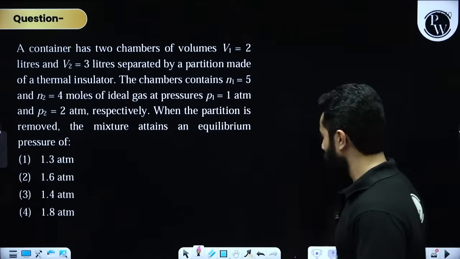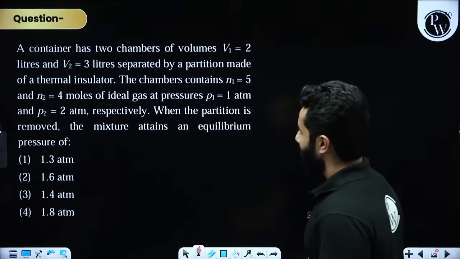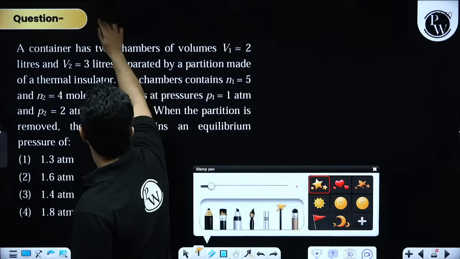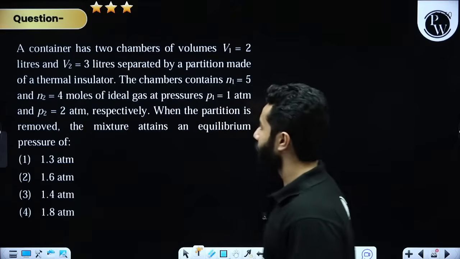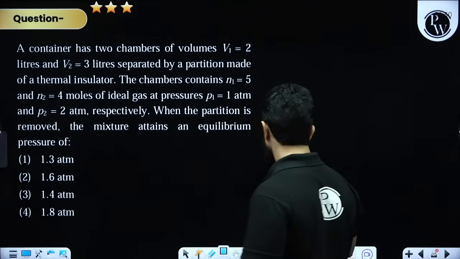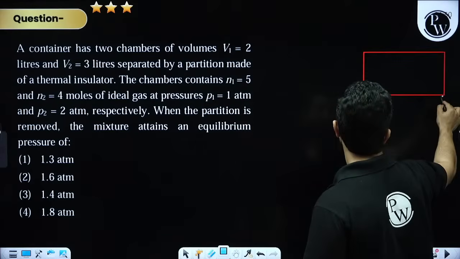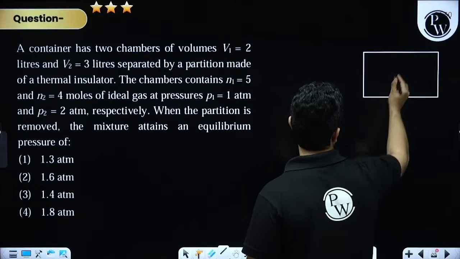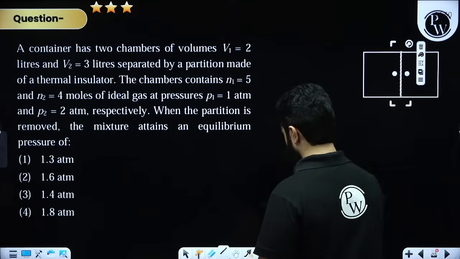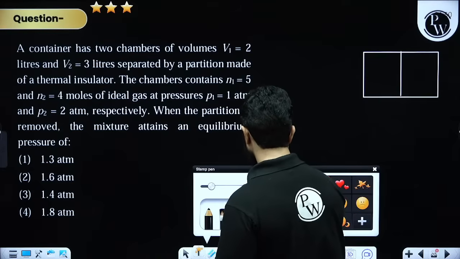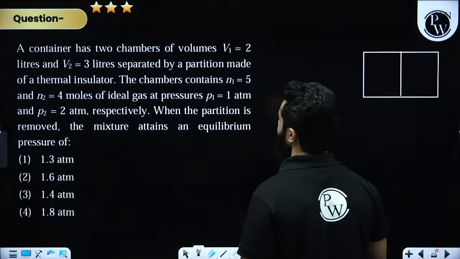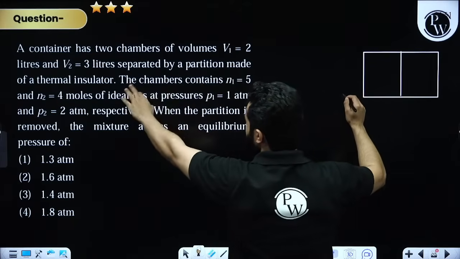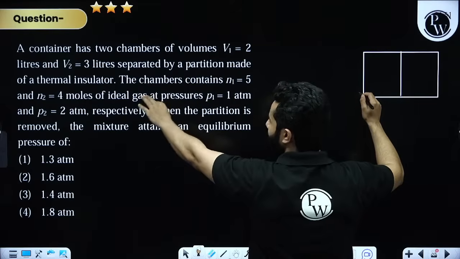All right, let's look at this problem now. A container has two chambers. A very nice question. Very nice problem. A container has two chambers, something like this. And then they are saying it has got 2 liters and 3 liters separated by a partition made from thermal insulator.